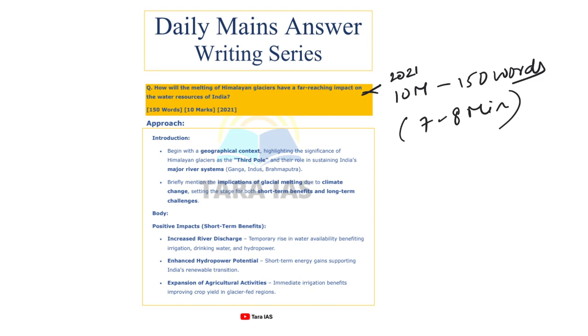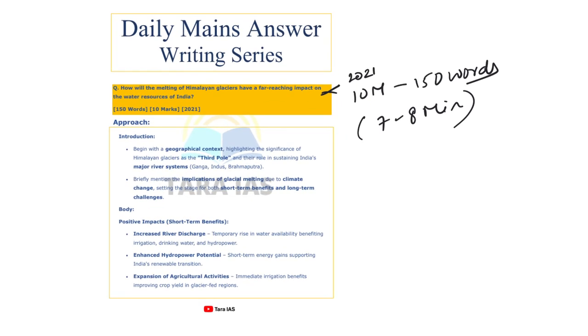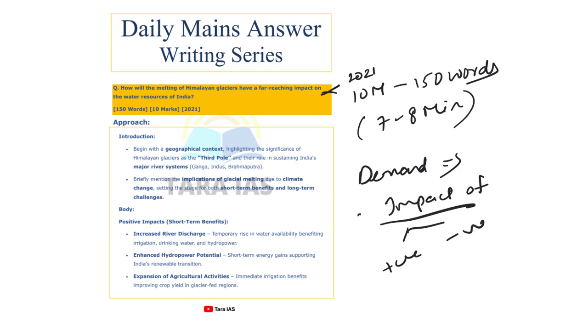So first, what is the demand of the question? They are asking us to write the impact of the melting of Himalayan glaciers on water resources. Impact can be positive and also negative. That is how you analyze a particular issue, right? Both positive and also negative.